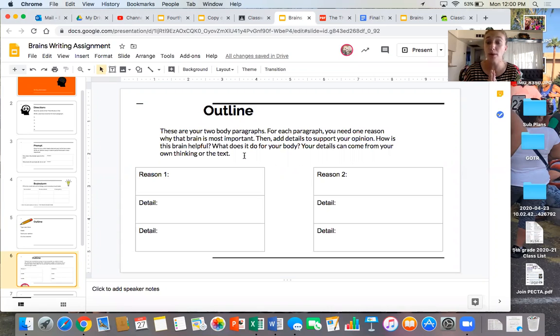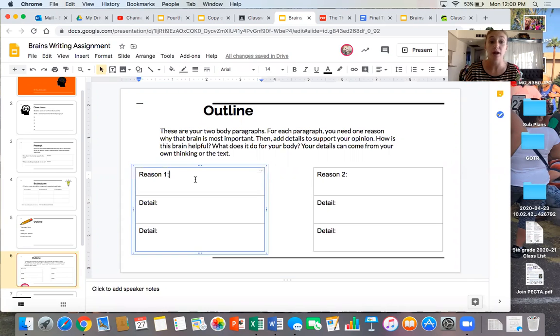These are your 2 body paragraphs. For each paragraph, you need 1 reason why that brain is the most important brain. Then you need to add details to support your opinion. So if I think I'm going to type here, the emotional brain is most important because this is when blankety blank blank blank, then I need to come up with 2 details. These details can be from the text or they can be from my brain, but I should have a mixture of the 2, some from the text and some that I'm just thinking about.